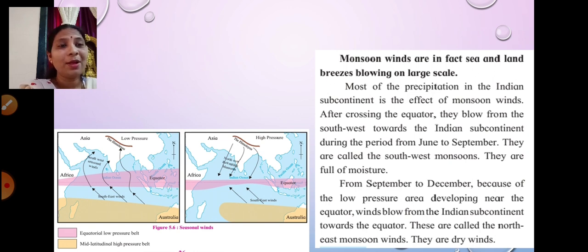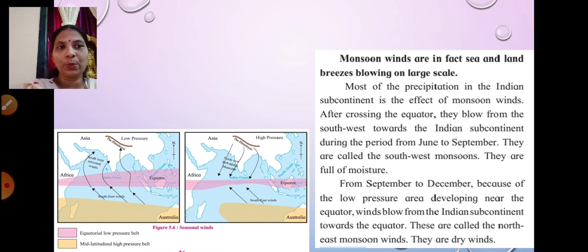Going ahead. Monsoon winds are in fact sea and land breezes blowing on a large scale. Didn't I tell you? What are monsoon winds? They are sea and land breezes blowing on a large scale. So what are sea breezes? Sea breezes blow from the sea towards the land, and land breezes blow from the land towards the sea. Now most of the precipitation in the Indian subcontinent is the effect of monsoon winds. Precipitation means the rainfall which you get. So the rainfall or the snow we have is the result of the effect of monsoon winds.